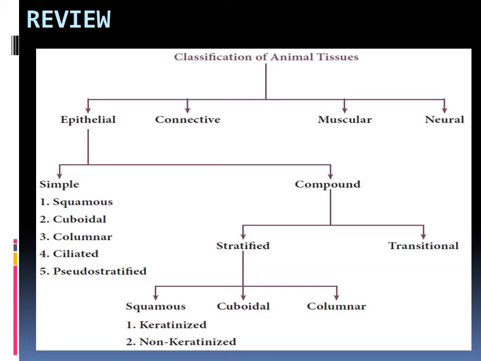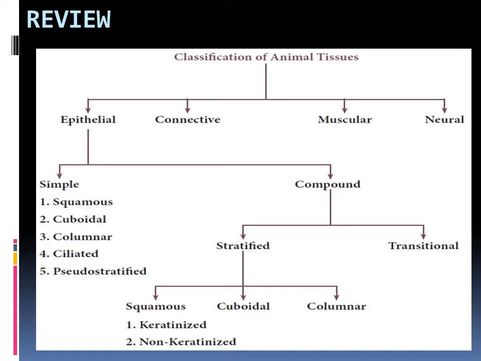It is further classified into 2 types, that is stratified as well as transitional. Then this stratified is again classified as squamous, cuboidal, as well as columnar, right? Then this squamous epithelium is again classified as keratinized as well as non-keratinized type, right?